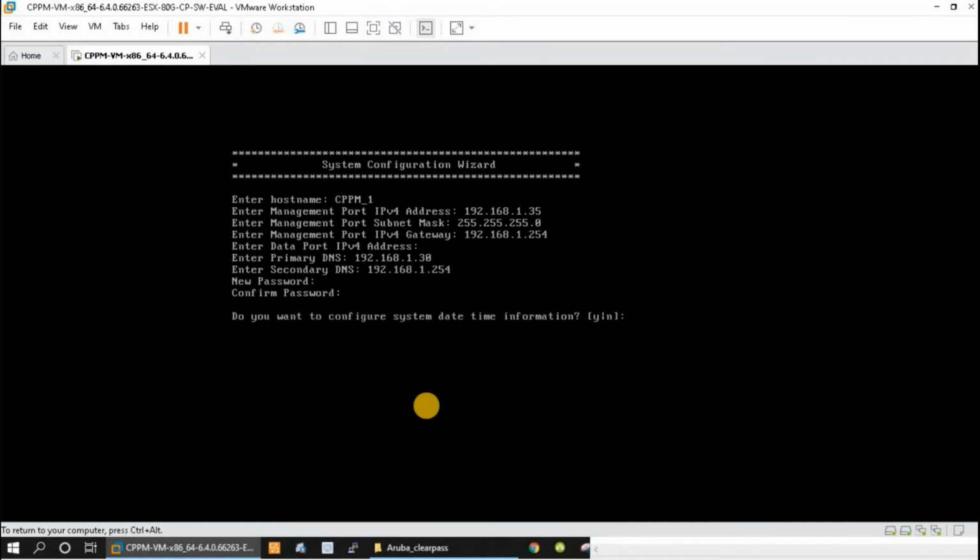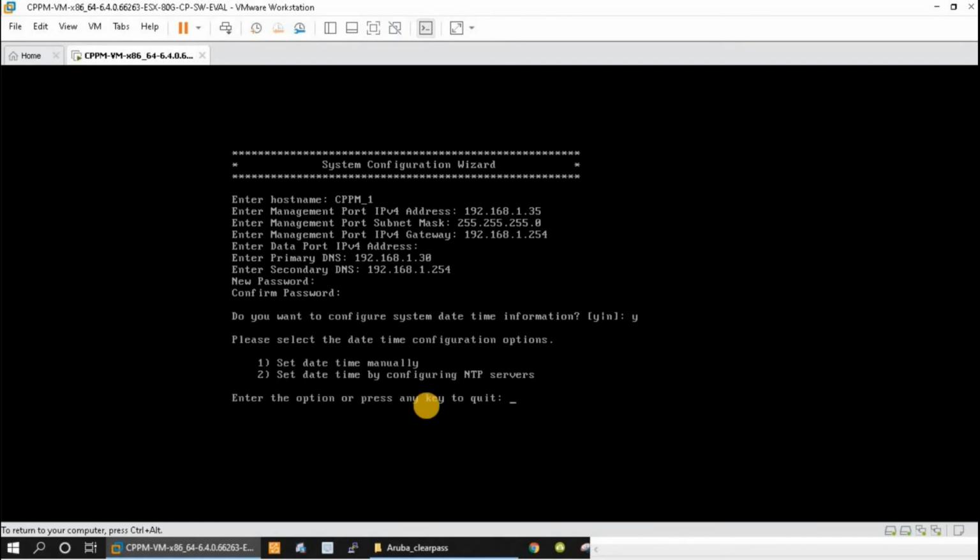About the time, I am updating the time manually. But if in your environment there is an NTP server, you can also give the NTP IP, and it will update from the NTP server.